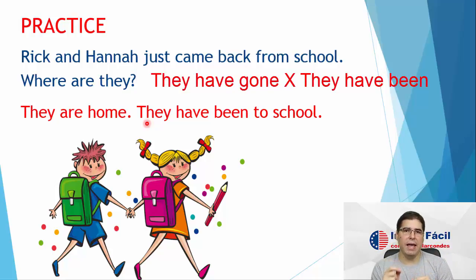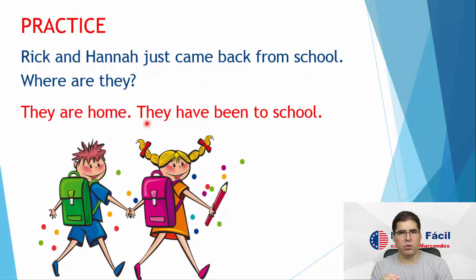When I say they have gone to school, okay, let's imagine a situation. You come to my house, you say, Marcondes, where are Rick and Hannah? And if I say, they have gone to school, it means they are at school. They are not at home.